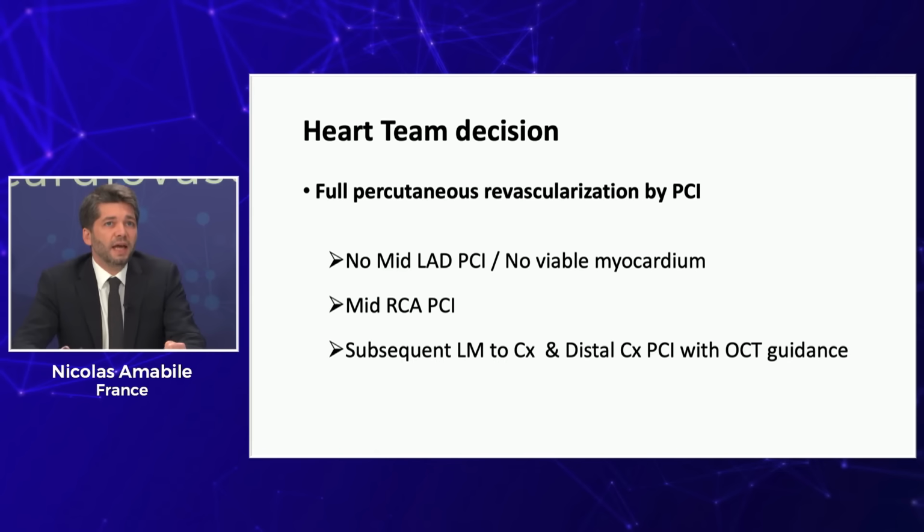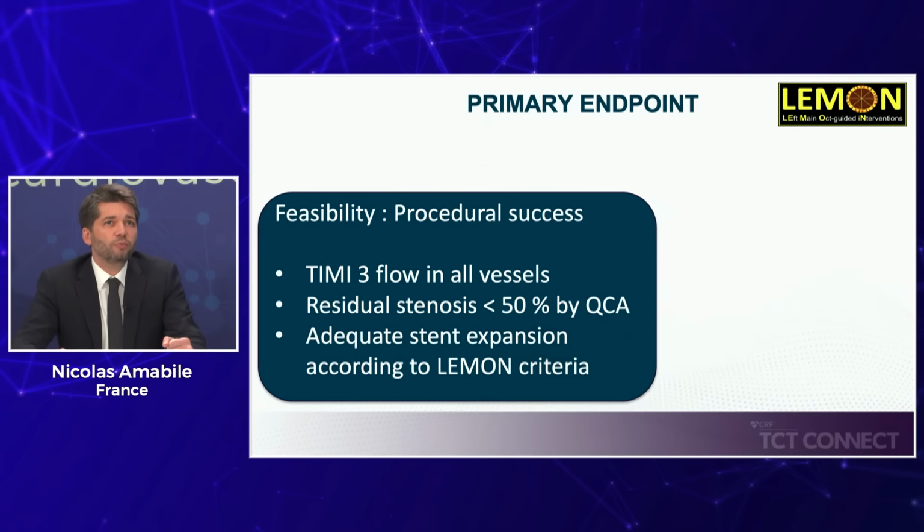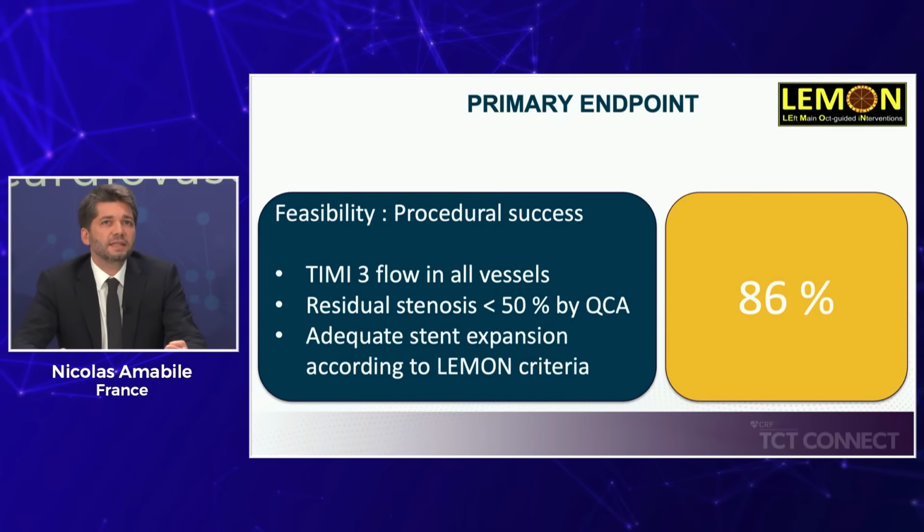So that's what we did, and we decided to go for a left main PCI guided by OCT, because I think that imaging was, of course, very important to get the best possible result, and also because we think this kind of distal left main lesion is a good candidate for OCT guidance, as we studied in the LEMON trial that we conducted with other French centers, in which we reported that this OCT guidance strategy was successful in more than 85% of the cases.